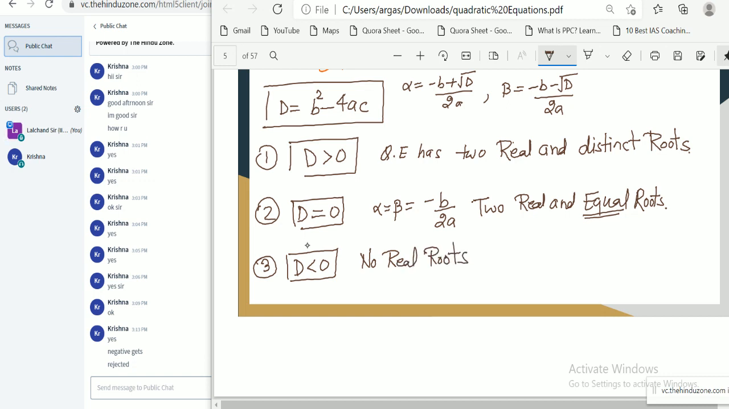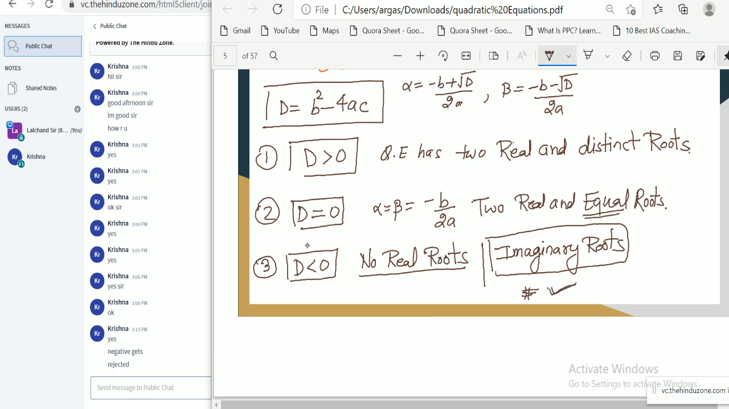If roots are not real, then in this case we have imaginary roots, roots which involve the term iota. You will study this imaginary root kind of thing in class 11th. There is a chapter, complex numbers. We use the imaginary root concept there in class 11th. Okay, complex number chapter.